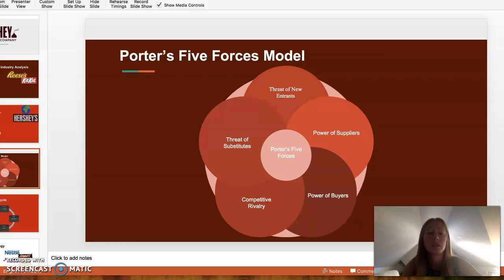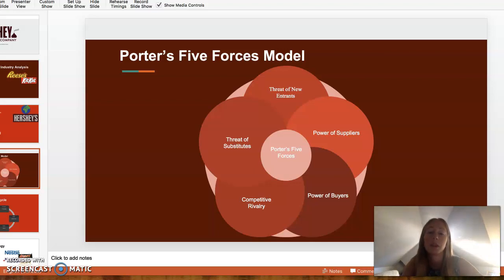Another important idea to discuss when talking about industry rivalry is the competition on price and high quality. Due to the fact that there are several substitutes in this market, the Hershey Company and other competitors in this industry are required to have high-quality products at low prices.